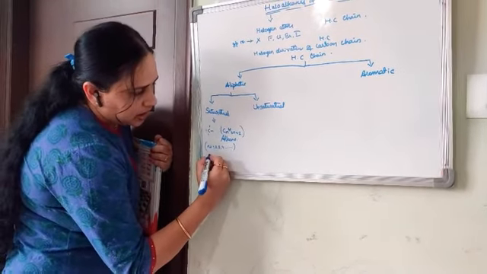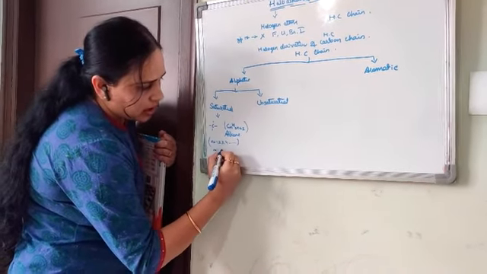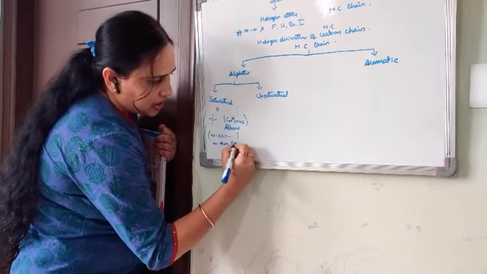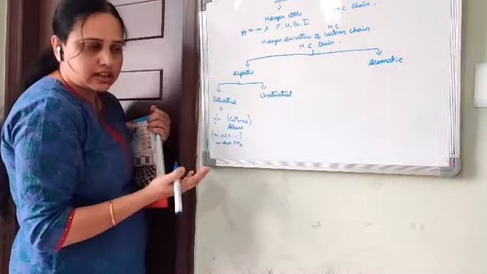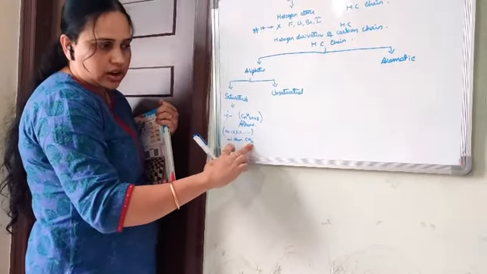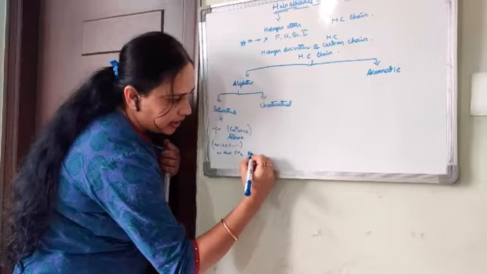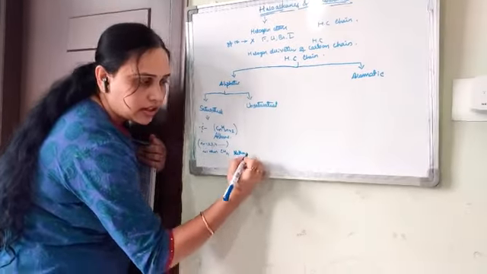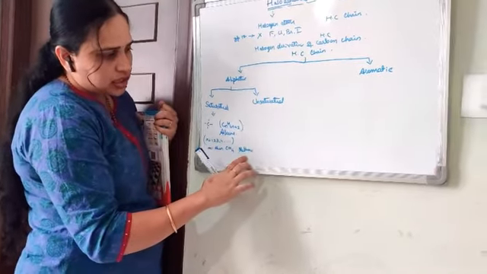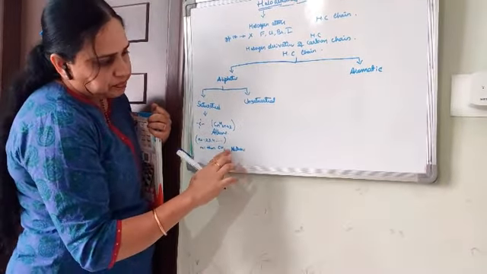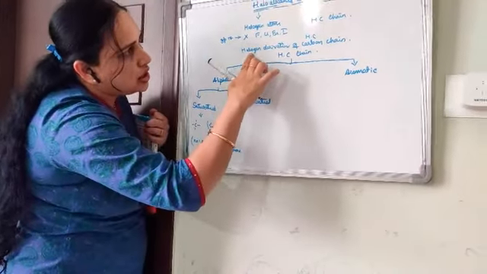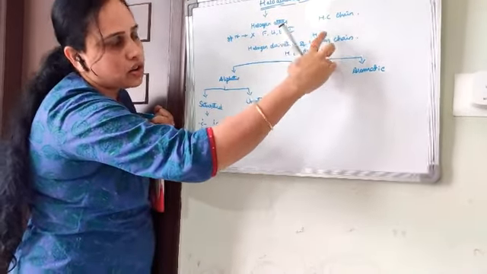If n is equal to 1, then CH4, which is called methane. Here we are going to discuss halogen derivatives of hydrocarbons.